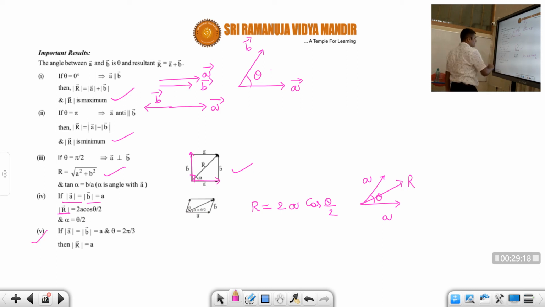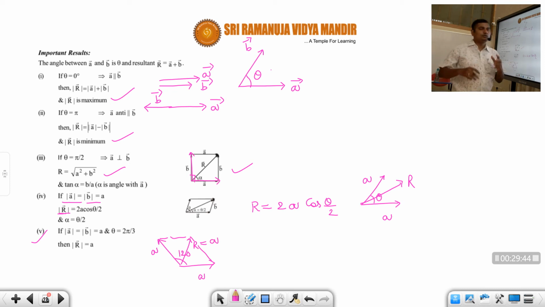And the last one is very, very important: when two equal vectors are inclined at some angle, and the resultant is also the same value, then the two vectors must lie at an angle of 120 degrees, students. Please remember, this is a standard result. Right now the resultant also will be equal to a.